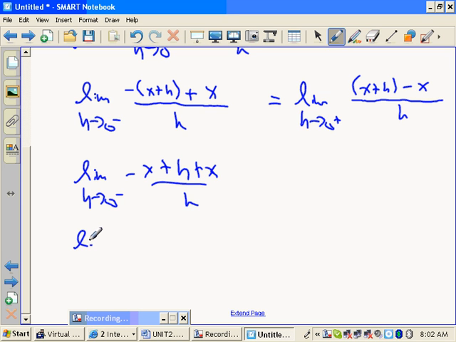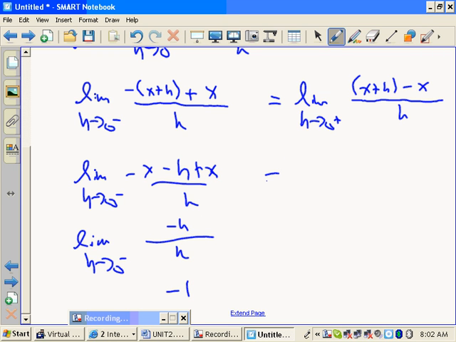Oh, I'm sorry, I made a boo-boo. Okay. Thank you. All right, so then you get the limit as h approaches 0 from the left. What's in the numerator? Negative h, and the denominator is h. And this reduces to what? Negative 1, which is a constant independent of h. So you get negative 1. That limit is negative 1.